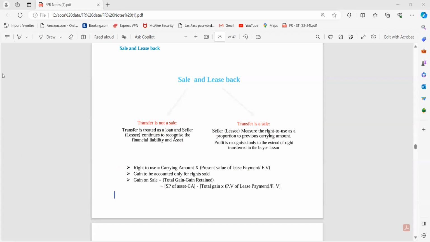So guys, if you want to revise questions on the basis of this concept, it's very easy. You can try it from the study hub as well as the exam kit. I hope the session was helpful for you guys. Use this revision for your interview purposes, or your FR, AA, or AAA paper accounting information.